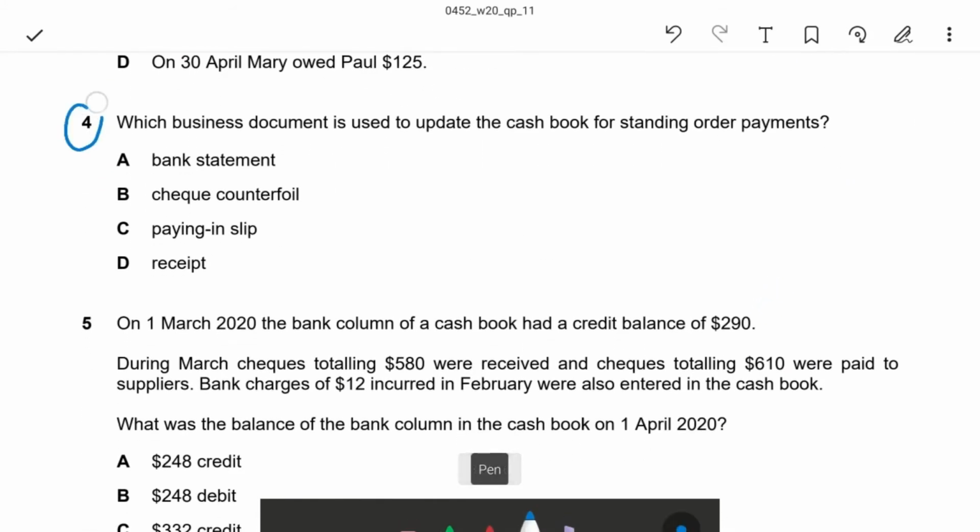Question number 4. Which business document is used to update the cash book for a standing order payment? Standing order payment, which document is the business using? Bank statement, cheque counterfoil, paying in slip, receipt. When the business gets the bank statement, the bank statement is the document the business uses to update the cash book for the standing order. Correct answer is A.